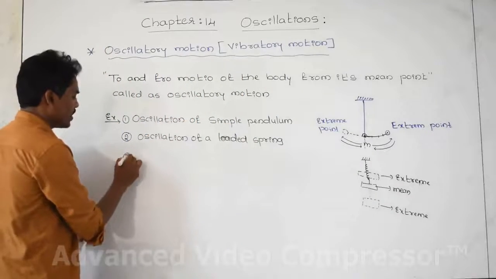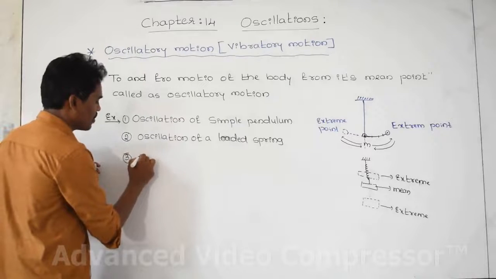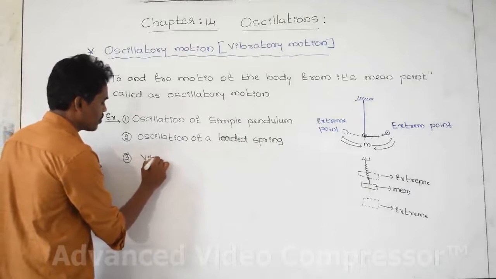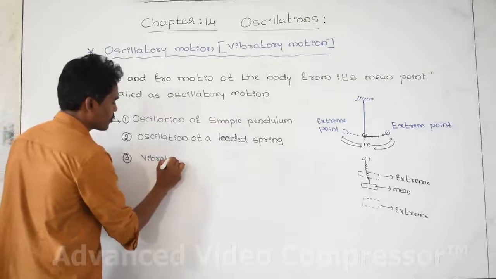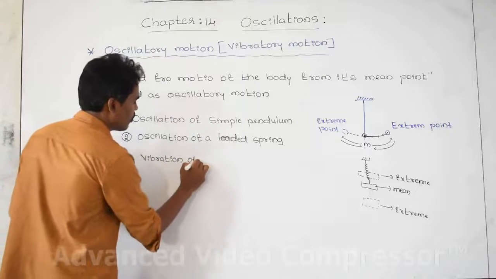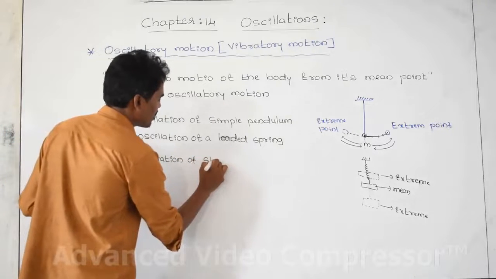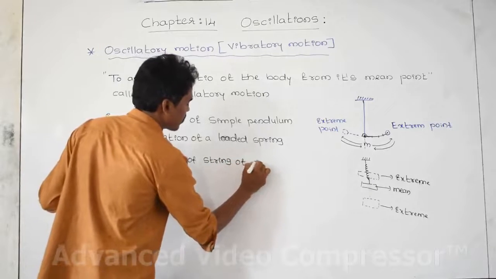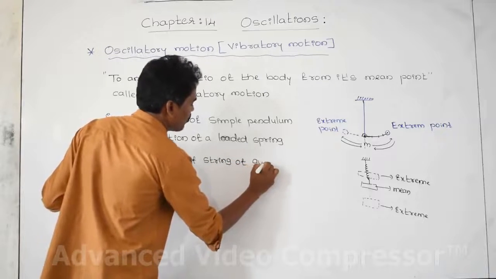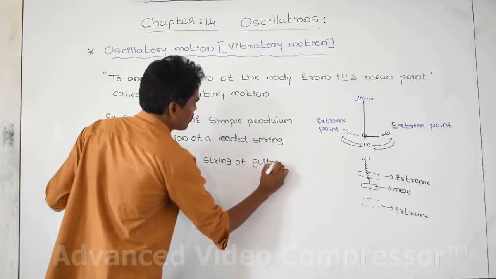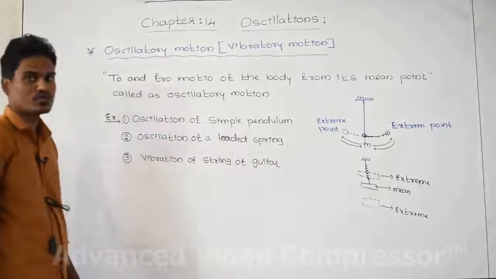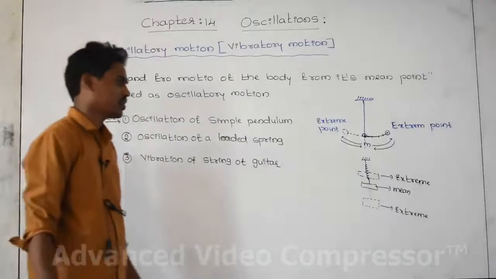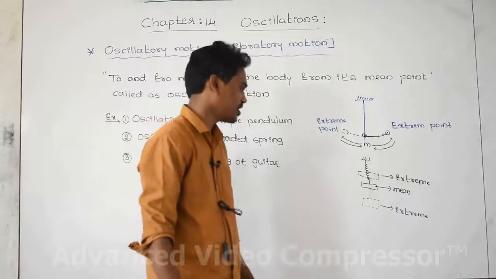And the third one you can take, that is vibration of a string of a guitar. String means wire, metal wire. As you know very well, this is the instrument you use in music.